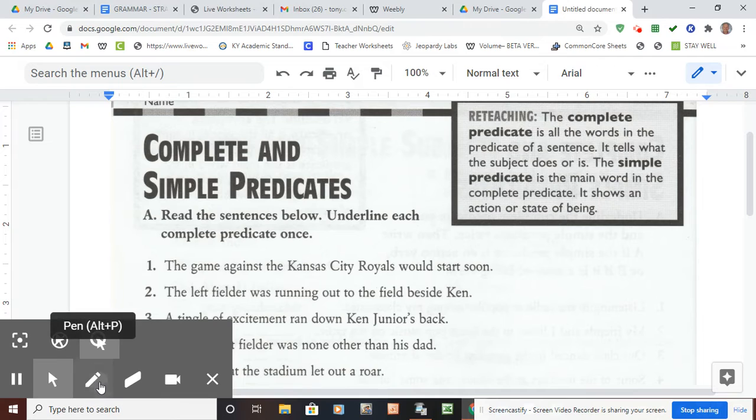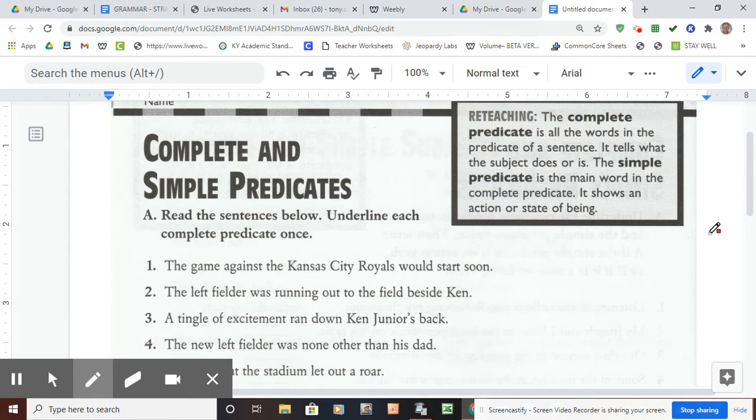Number one, this is sort of a baseball sentence here, a collection of sentences. The game against the Kansas City Royals would start soon. We're looking for the complete predicate, which is the collection of words that tells basically what the subject is or was. The subject's Kansas City?